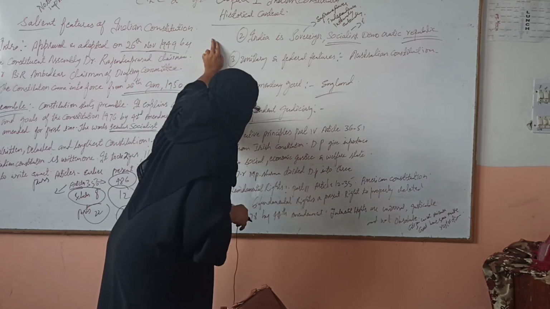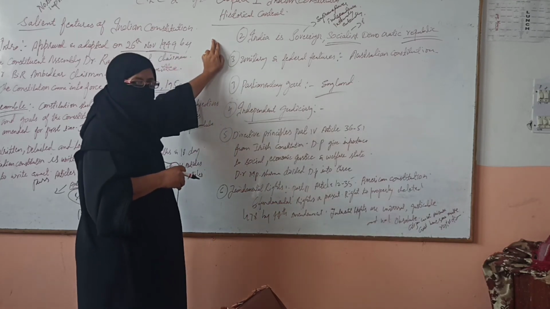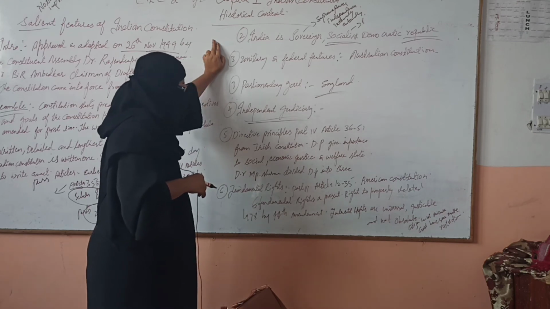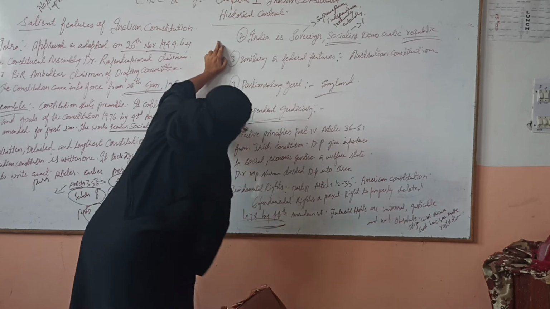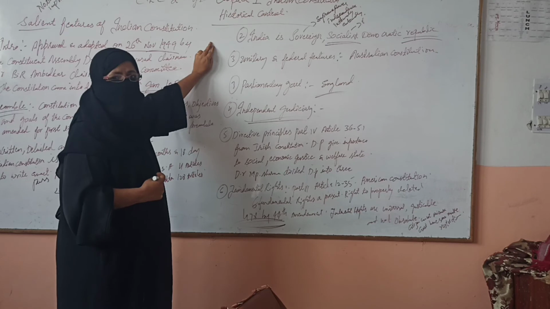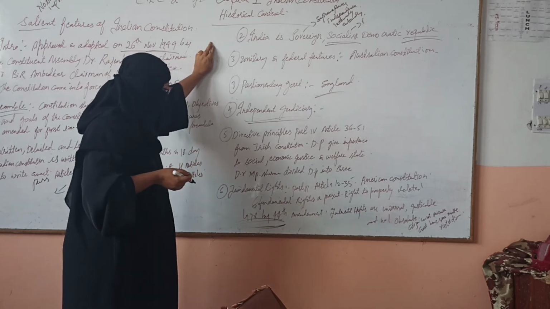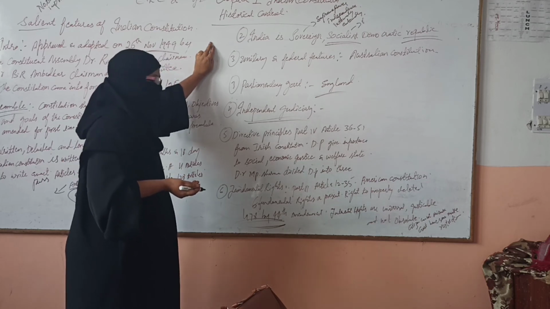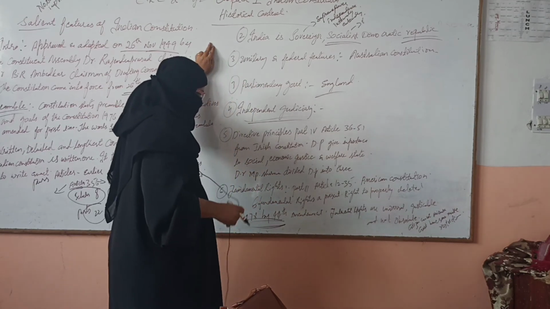At present there are 6 fundamental rights, because the right to property was deleted from the list of fundamental rights in 1978 by the 44th Amendment. Which right is deleted from the list of fundamental rights? Right to property is deleted by the 44th Amendment, and now it is a legal right.